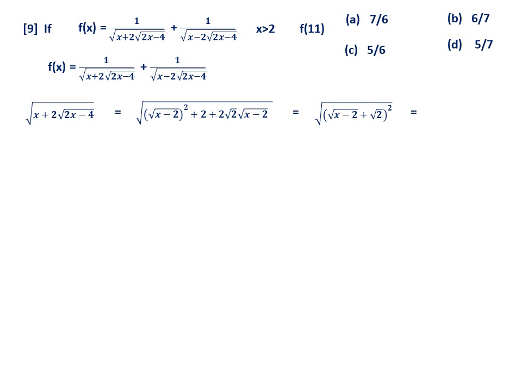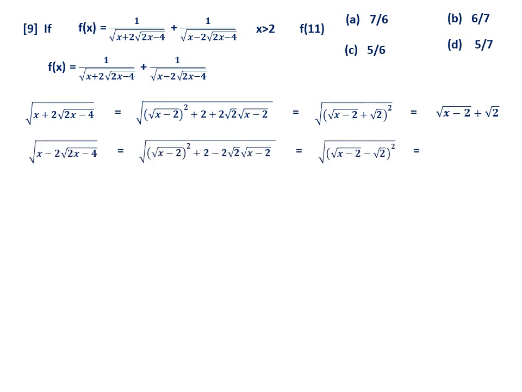Now you see, this is a square plus b square, because 2 is root 2 square, plus 2 into a into b. So this is a perfect square. So this is root x minus 2 plus root 2 whole square. So when you take the square root, this is, once you know this one, second one is same, here it will be minus. Therefore, definitely let me show you. So this is the same thing once again, only change is it is minus root. Now what is the advantage of this? Because we are avoiding root now.